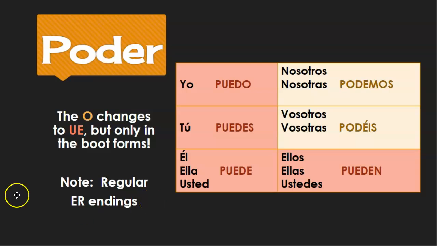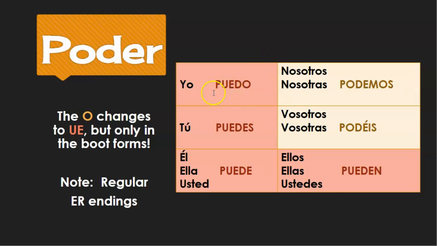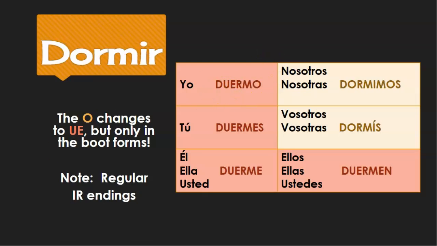Another verb that's O to UE that most people like, especially teenagers, is dormir, right? It's to sleep. Dormir, yo duermo. Tú duermes. Él, ella, usted duerme. Nosotros dormimos, vosotros dormís, ellos, ellas, ustedes duermen.